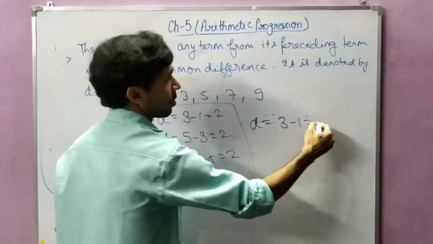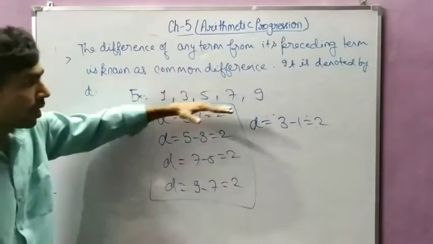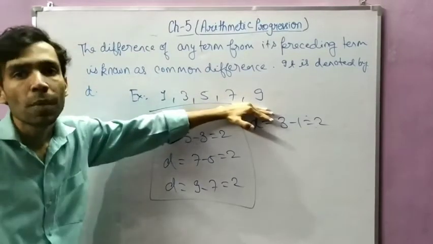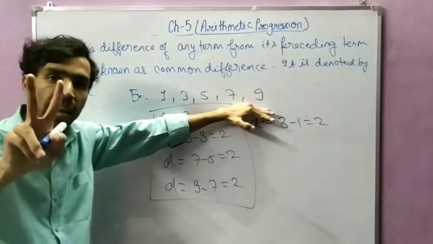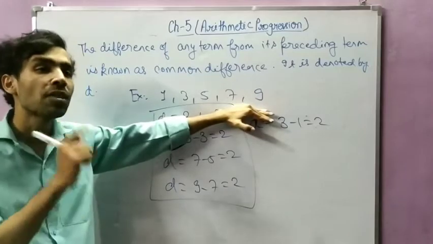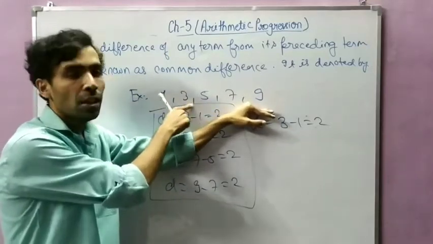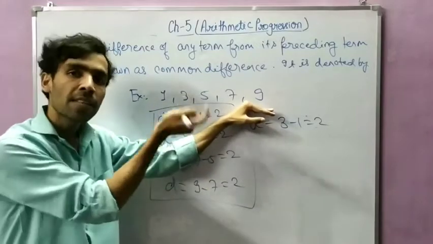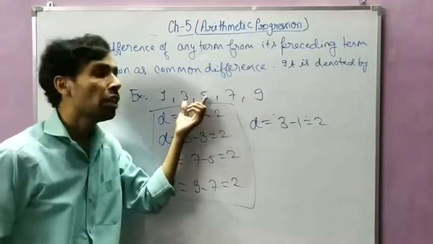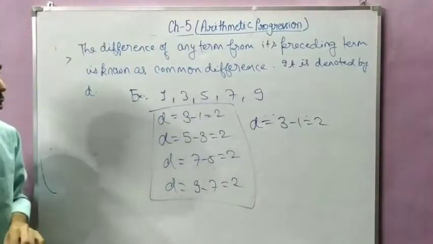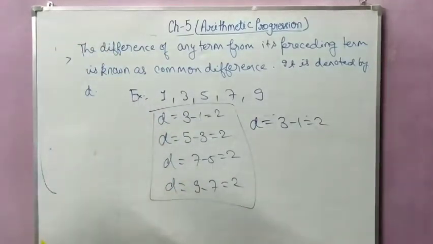Suppose this question comes in the exam and the question is asking what is the common difference. So you can choose any two terms, and you have to choose a term which has a preceding term. Like you can choose 1, 3. So how will you solve? 3 minus 1. Suppose you have taken 3, 5. So how will you solve? 5 minus 3. Understood? So this is known as the common difference. You should know.